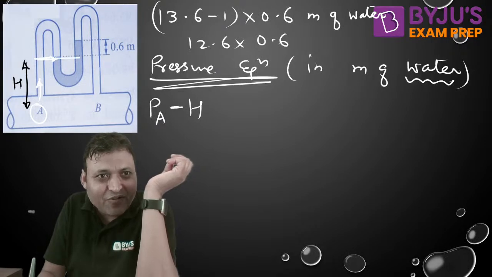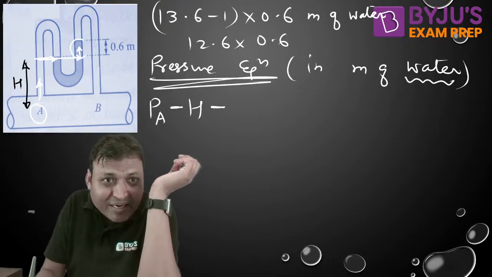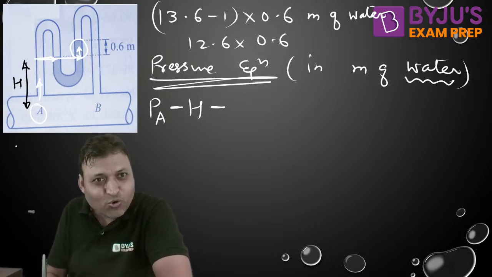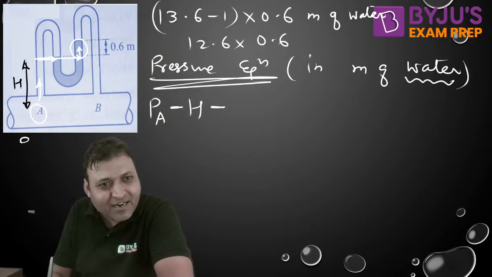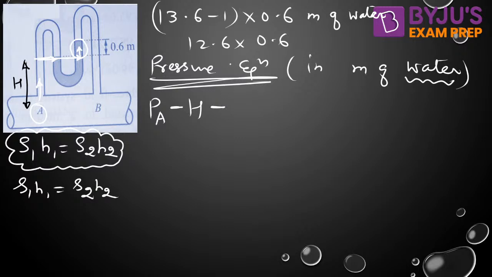We can jump from here. We can further jump, and we are further moving in the upward direction, minus. Now we are traveling 0.6 meter in mercury. We need to convert it into water. So how do we convert one fluid column into another? By using rho1 h1 is equal to rho2 h2. This is the expression which converts the pressure head in one fluid to the pressure head in another fluid, or we can say S1 h1 is equal to S2 h2. Because we are traveling in mercury, the specific gravity of mercury is 13.6 and we are traveling 0.6 meter. Divide by the specific gravity of water to convert it into water head.